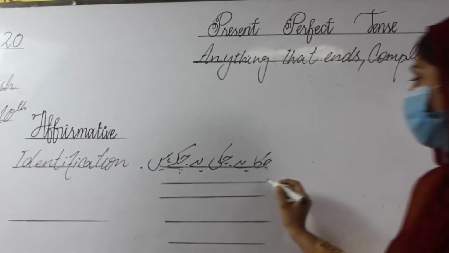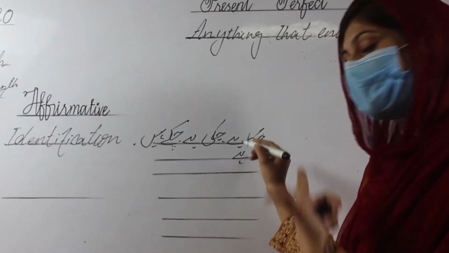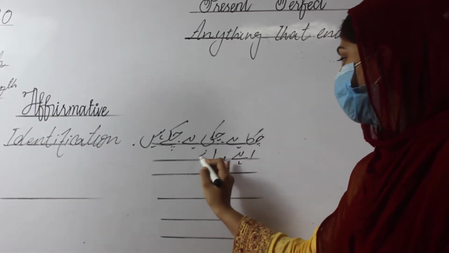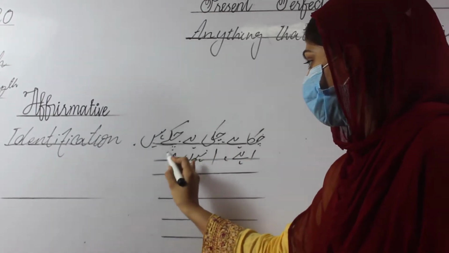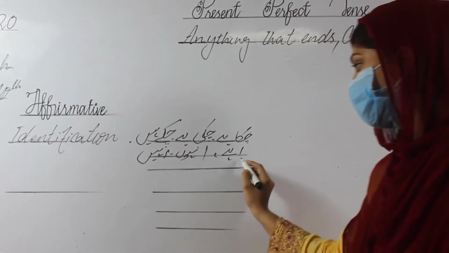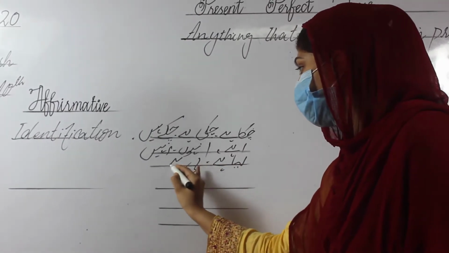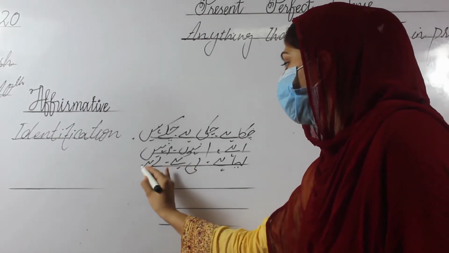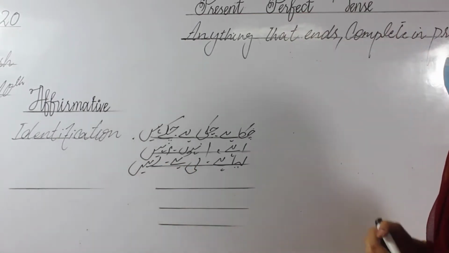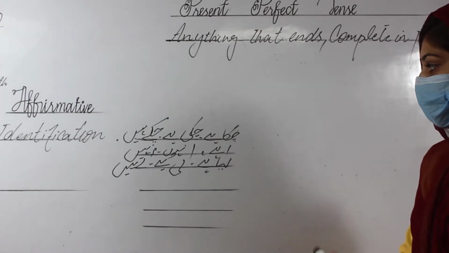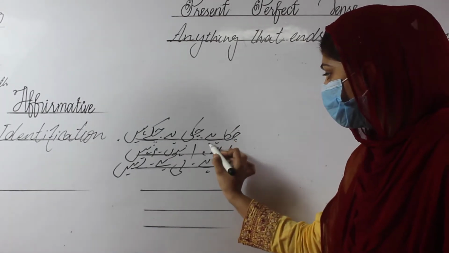How? "Alif hai" is also an identification of present perfect. "Alif ho, alif hai." The third type is "liya hai, li hai, le hain." Now focus on these three types of identification, on the ending point.